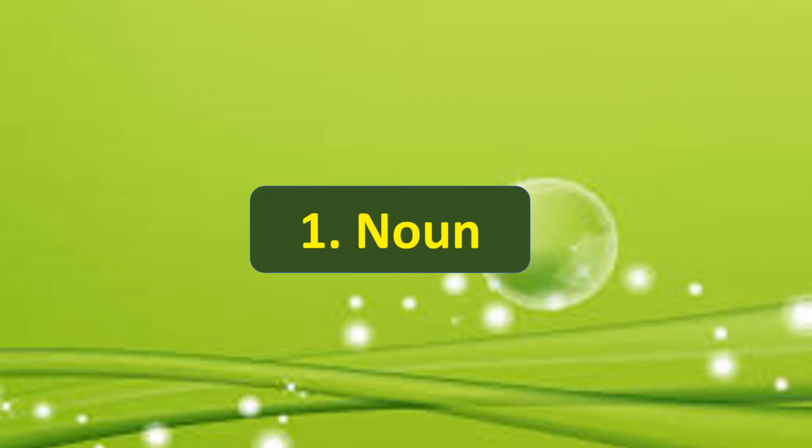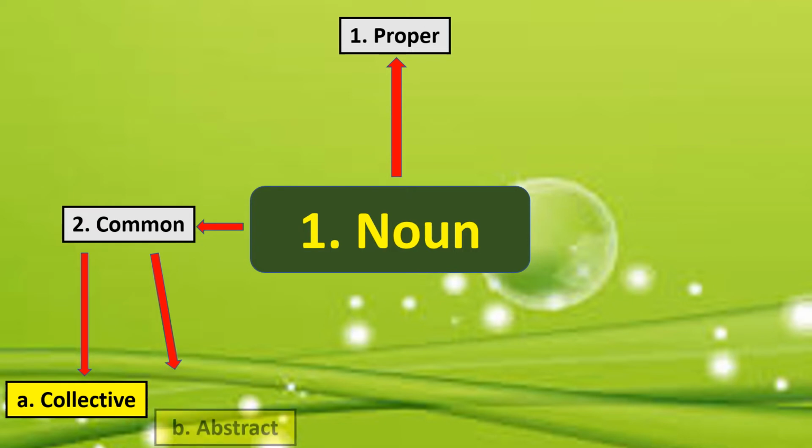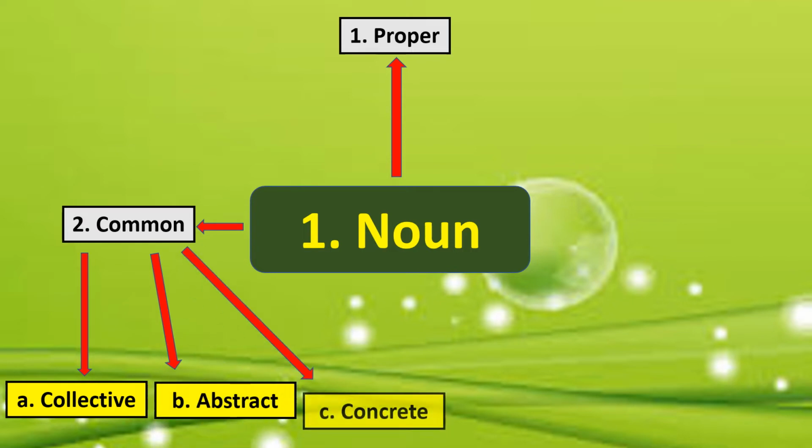Let's move on and talk about the kinds of nouns. They are proper nouns, common nouns, and common nouns are further divided into three different categories. Their names are collective nouns, abstract nouns, and concrete nouns.